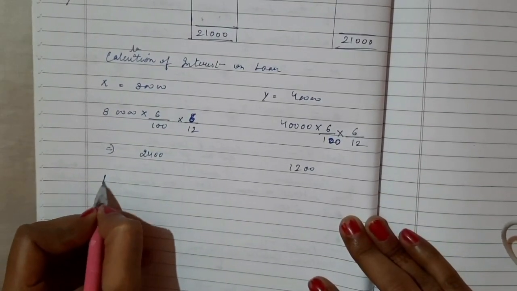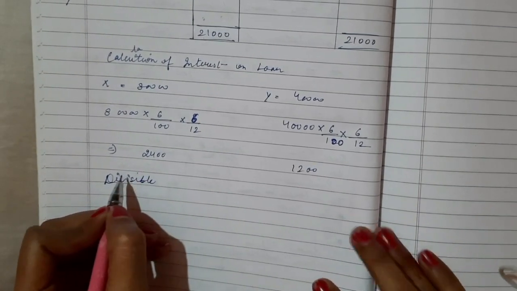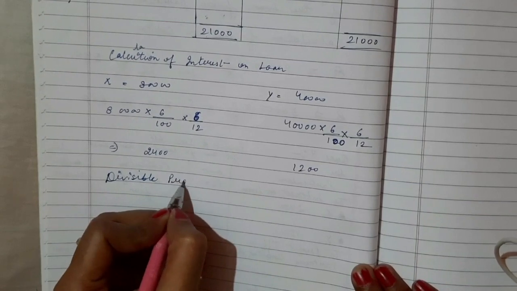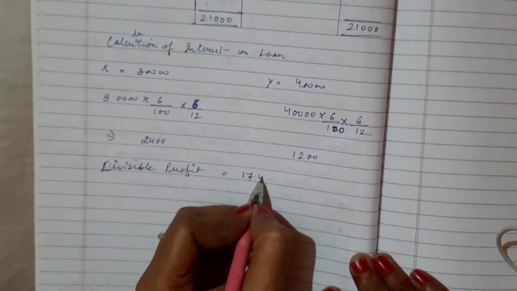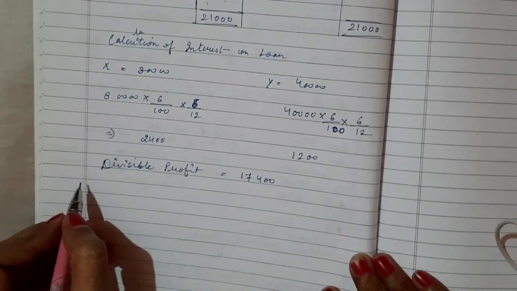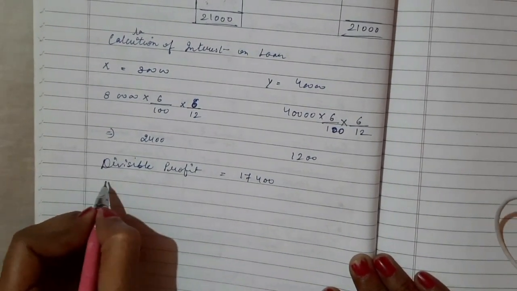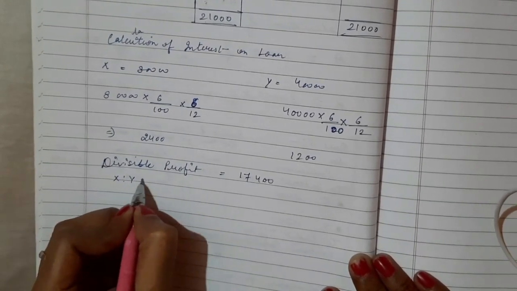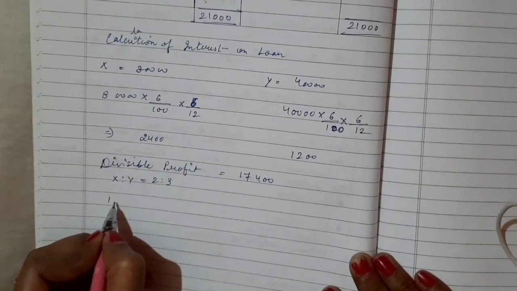So here I am doing the division, like it's a divisible profit. So what is the divisible profit? It was 17,400. So we will distribute this profit in which ratio? In the ratio of 2:3. So for X it is 2 by 5 and for Y it is 3 by 5.